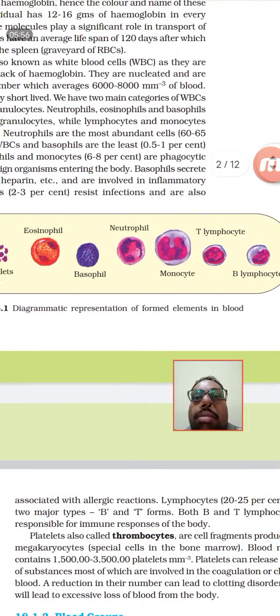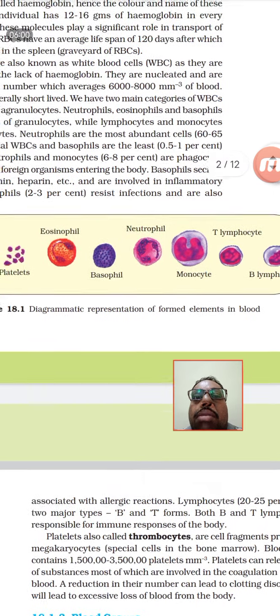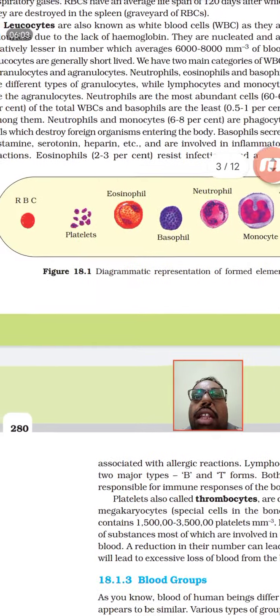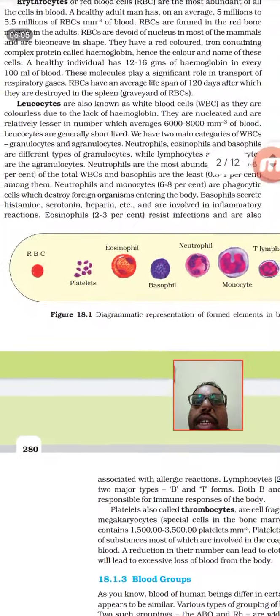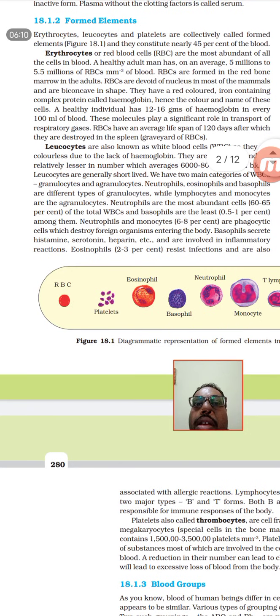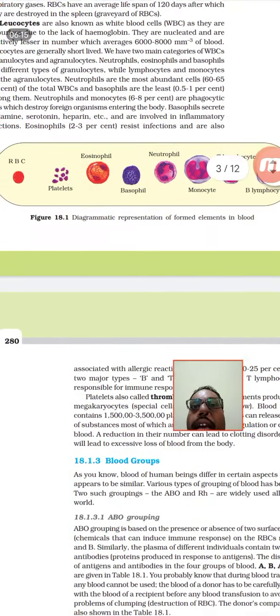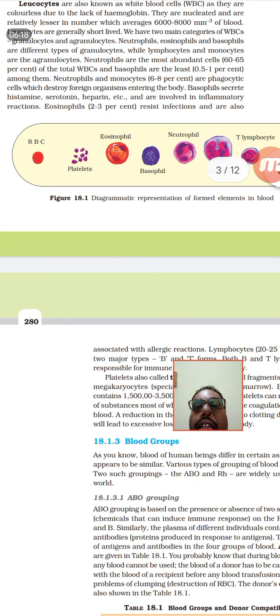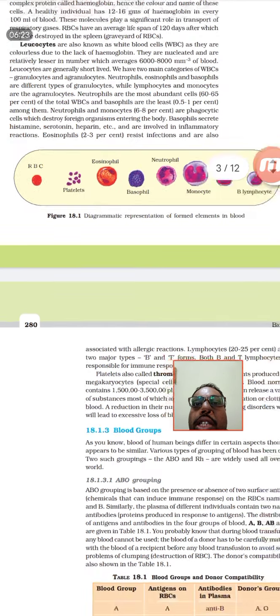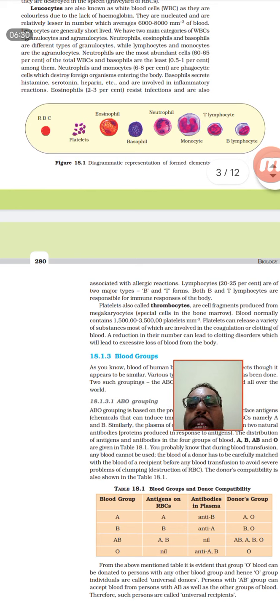T lymphocytes and B lymphocytes are part of the defense system of the body. Neutrophils are the most abundant among the granulocytes. Basophils and monocytes have phagocytic activity, meaning phagocytosis, eating: they will come and eat the cells responsible for causing some type of allergic reaction. And eosinophils are most common in allergies.